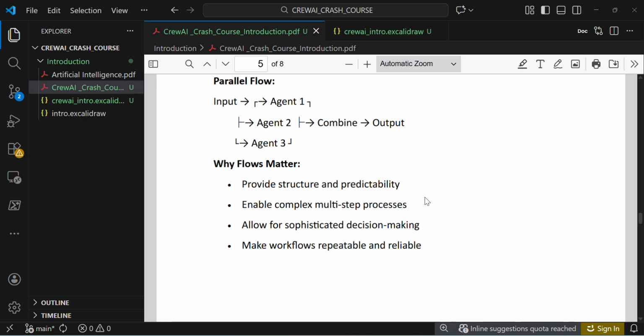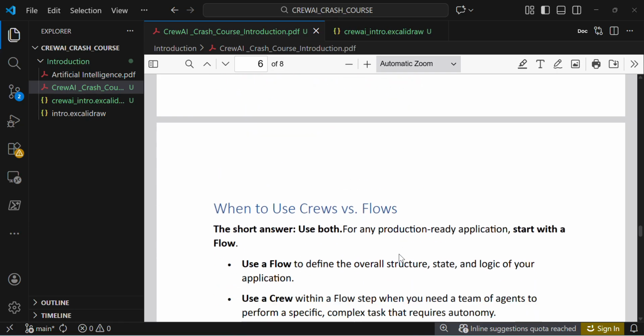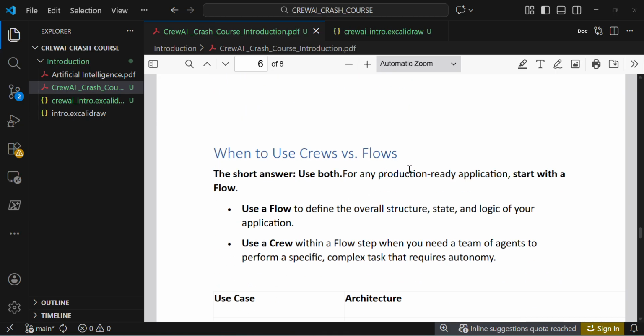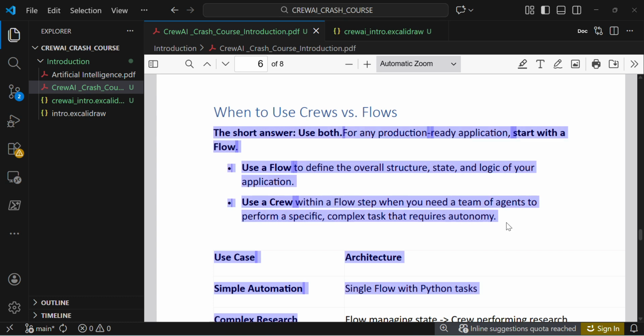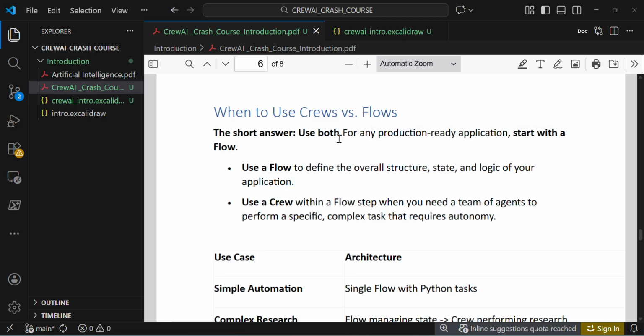Why flows matter? They provide structure and predictability, enable complex multi-step processes, allow for sophisticated decision making, and make workflows repeatable and reliable. And when to use crews versus flows? Flow is the main one, everyone. Whenever we are creating a real world, production-ready application, this is required. We need to know this. The short answer: use both.